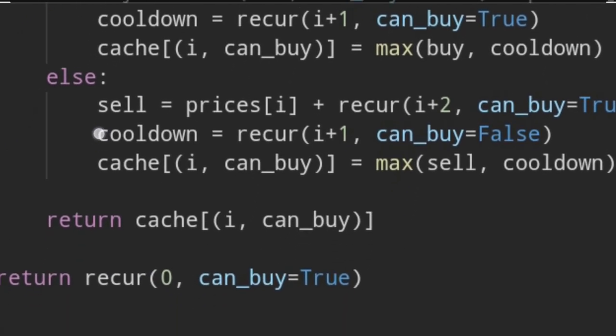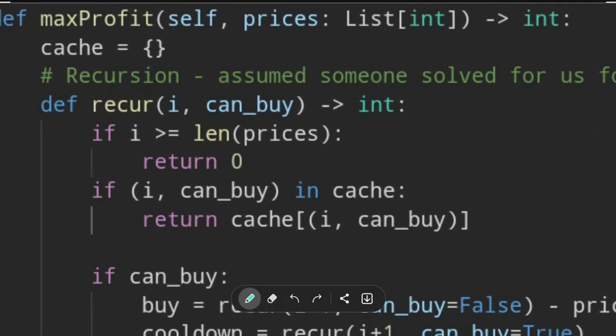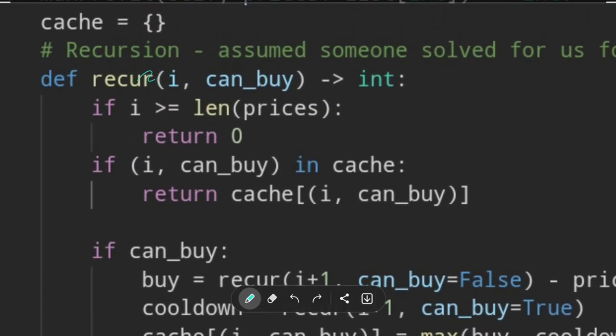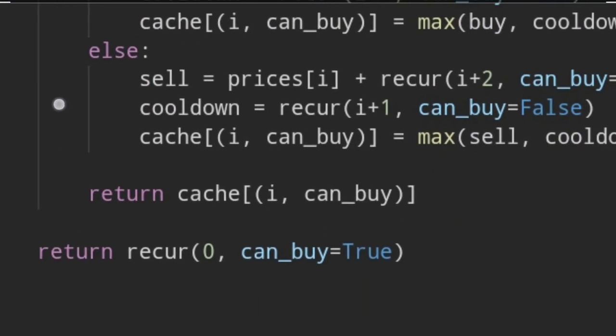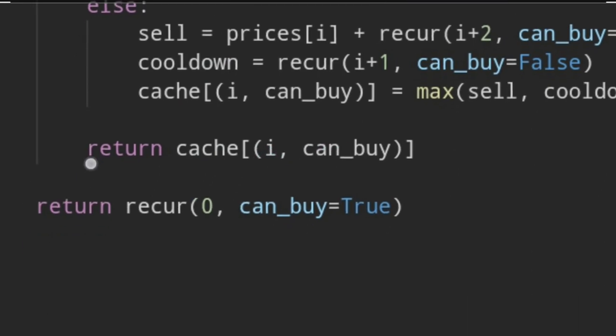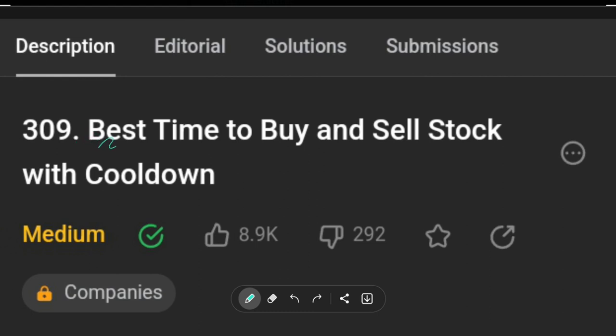And of course, this recursive function needs to return something, because it will return the max profit that it can get. This is the recursion: solve for I and whether you can buy, but tell me what is the max profit from this I day. So we already have this, because when we solve here inside the recursion, we return the cache I and can buy. So this was it for the question 309, Best Time to Buy and Sell Stock with Cooldown.